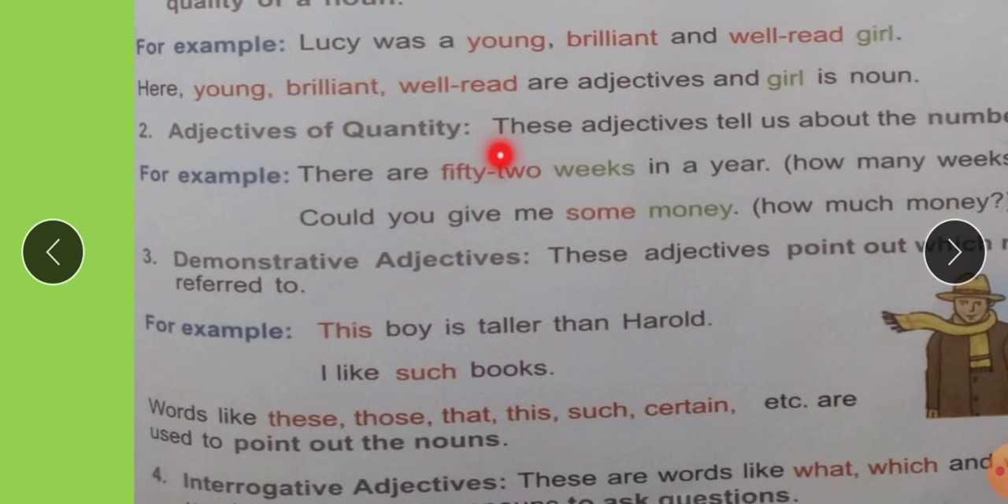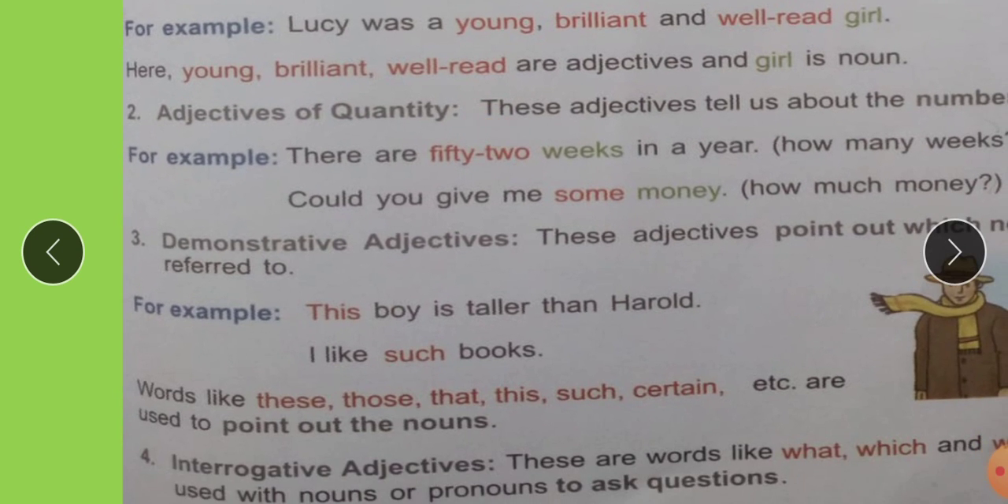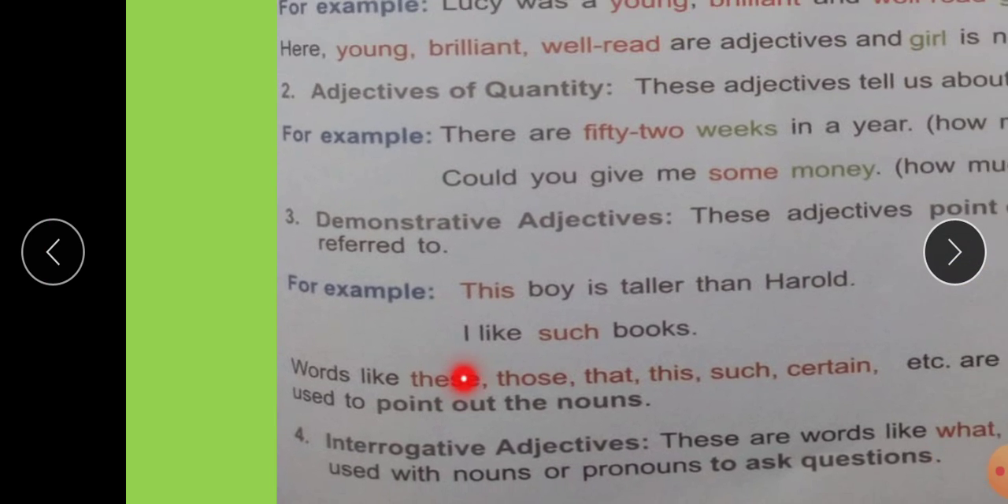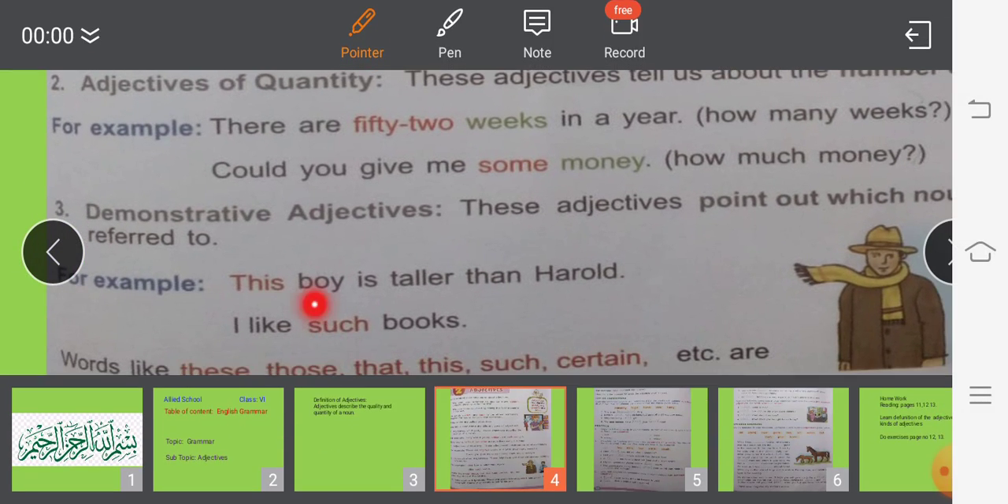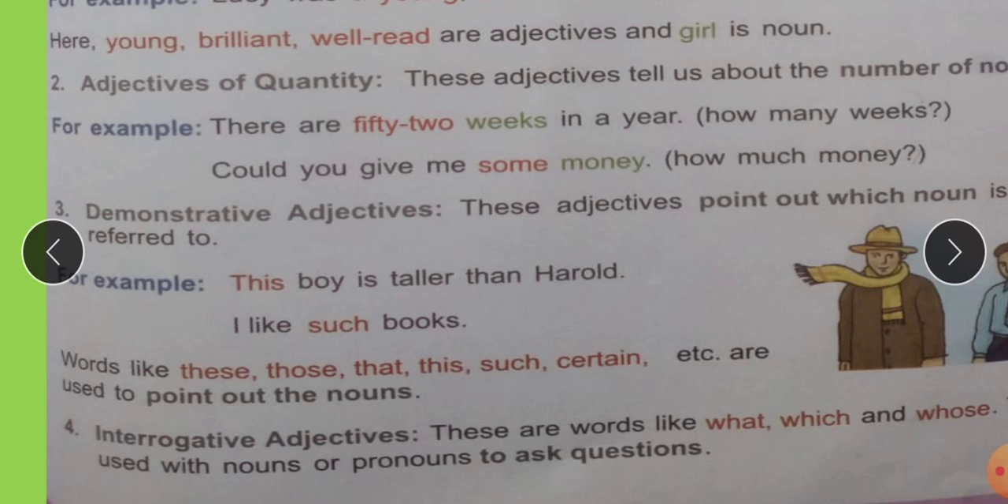Next is demonstrative adjectives. These adjectives point out which noun is being referred to. Words like these, those, that, this, such, certain are demonstrative adjectives. For example, this boy is taller than Harold. This is an adjective. I like such books. Such is an adjective and books is a noun.